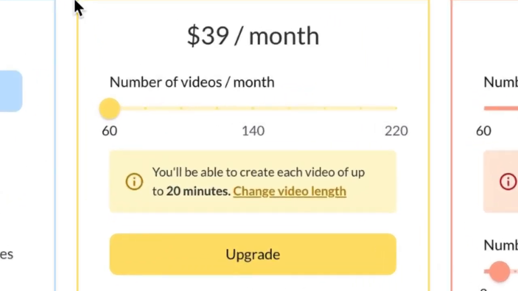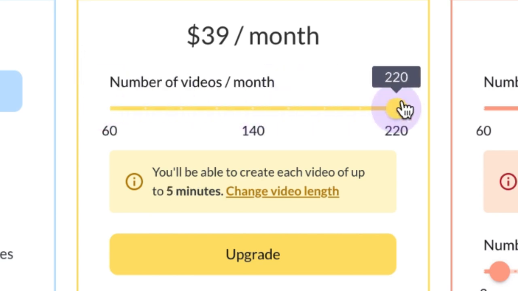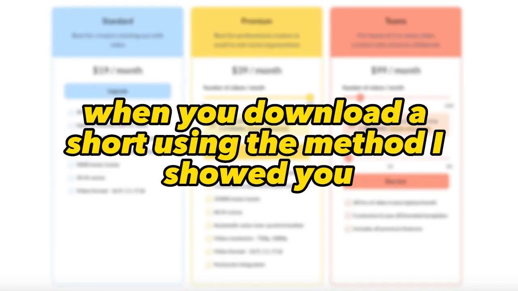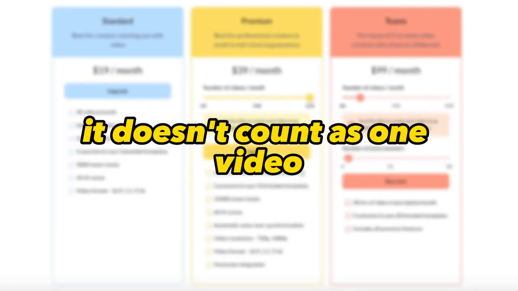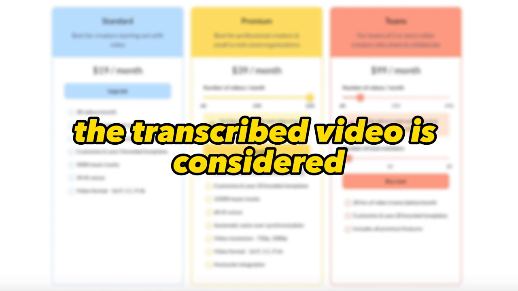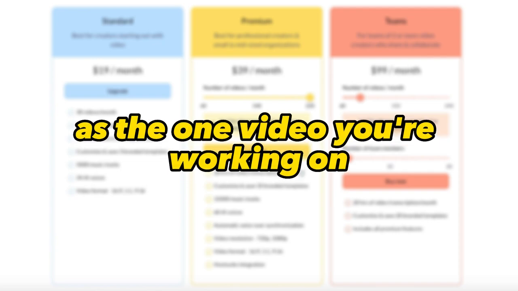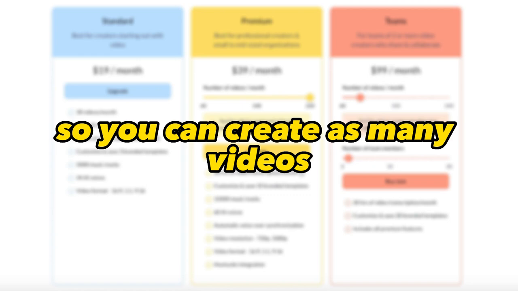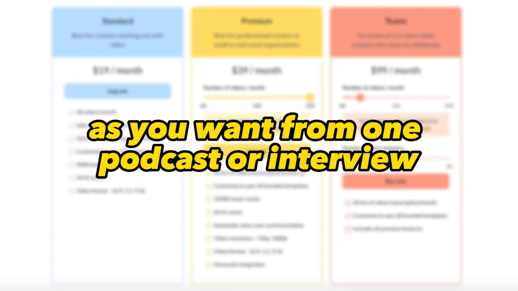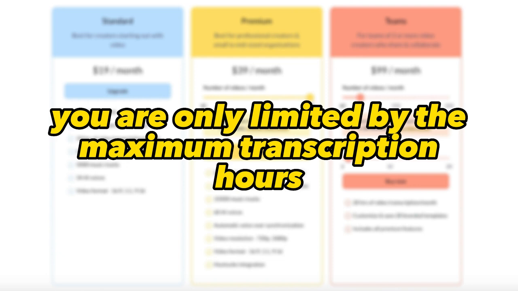You can choose to make 60 videos with a maximum length of 20 minutes, 220 videos with a maximum length of 5 minutes, or any other combination in between. However, when you download a short using the method I showed you, it doesn't count as one video. The transcribed video is considered as the one video you're working on. So you can create as many videos as you want from one podcast or interview. You are only limited by the maximum transcription hours.